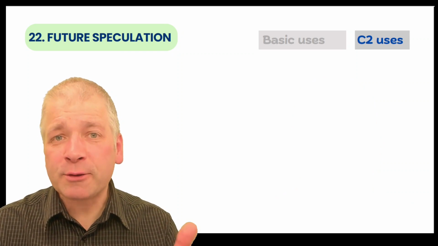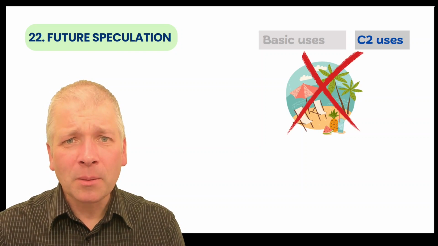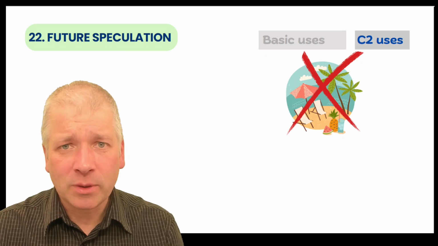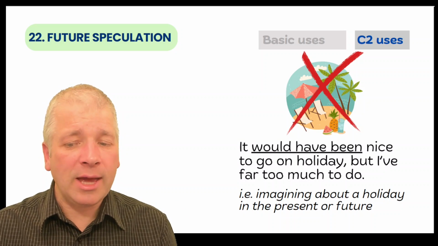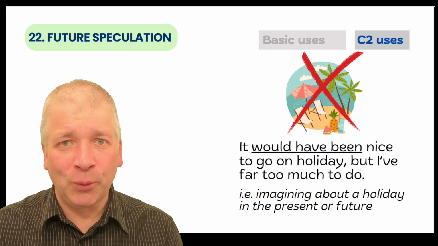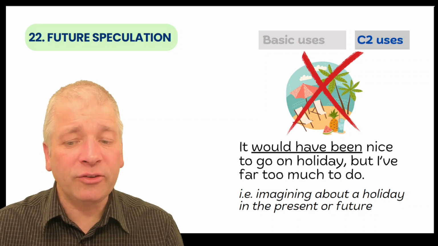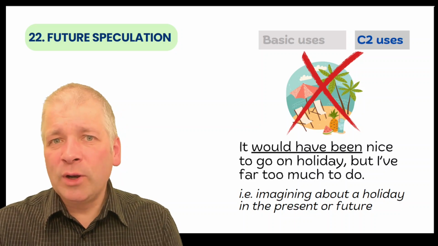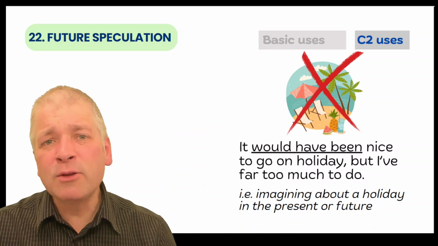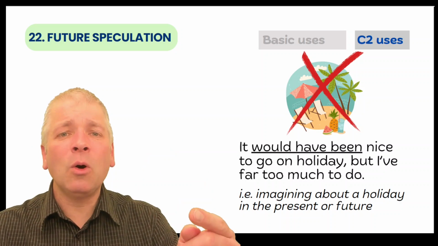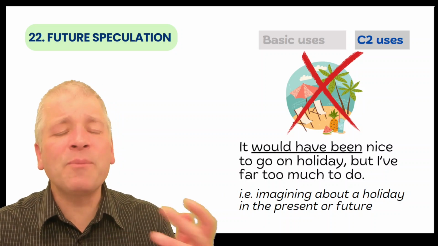22 is future speculation. Would you like to go on a holiday to this place? But do you not have enough time? You might say this: it would have been nice to go on holiday, but I've far too much to do. So here I'm imagining about a holiday in the present or the future. We're not talking about the past. I would like to go on holiday in the future, but it's not possible. So I am imagining what the situation could be like if it were true. It would have been nice.